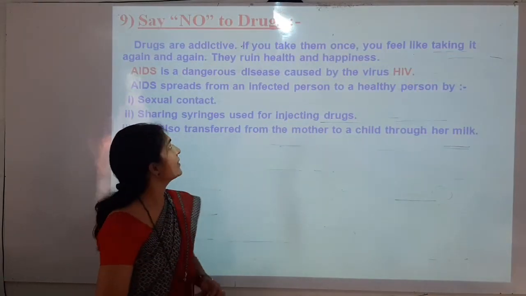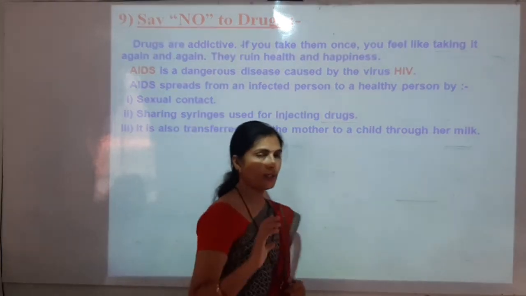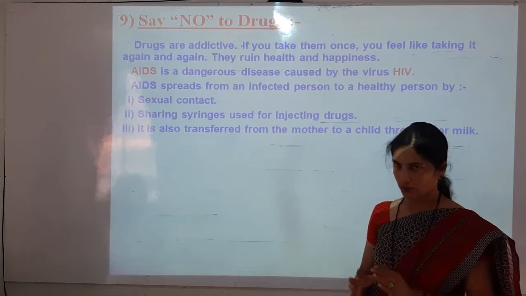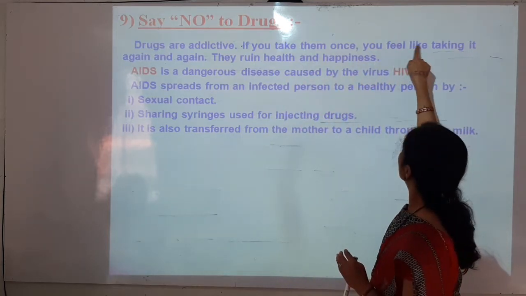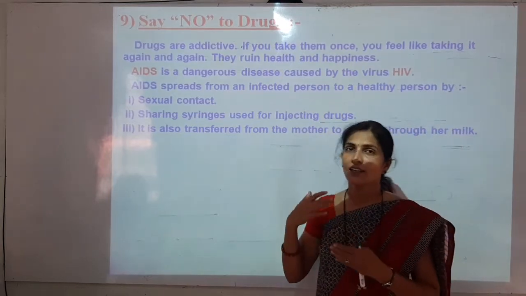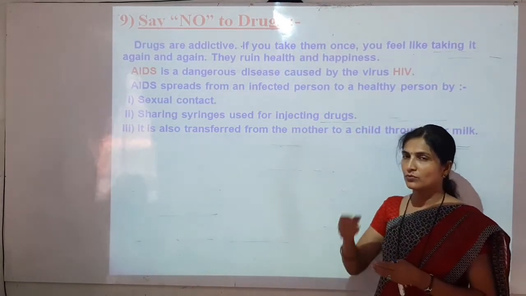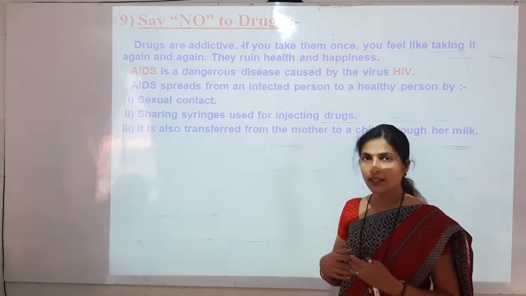The next and last point: say no to drugs. So here the heading is given, say no to drugs. Drugs are addictive. If you take them once, you feel like taking them again and again. This is the meaning of addictive.